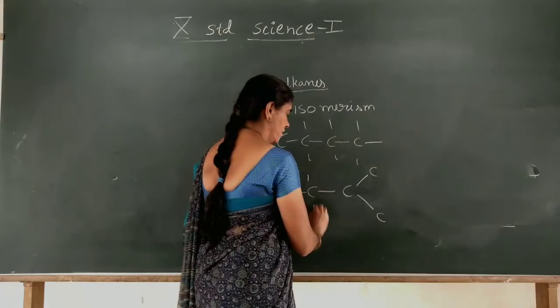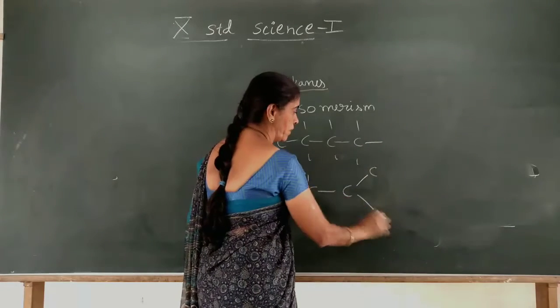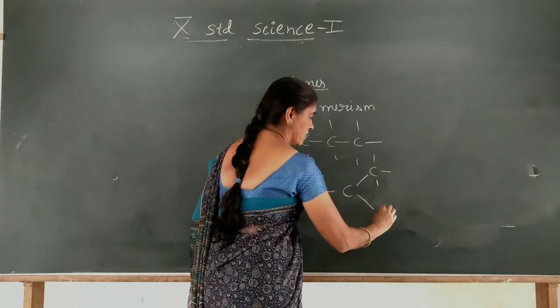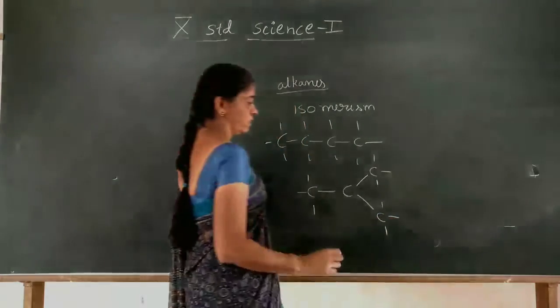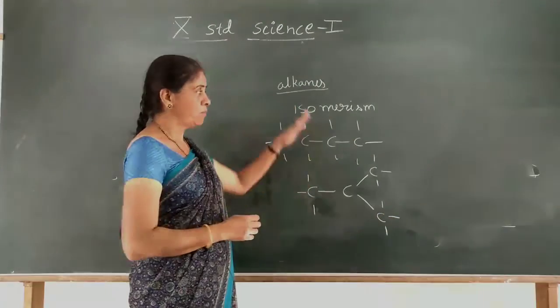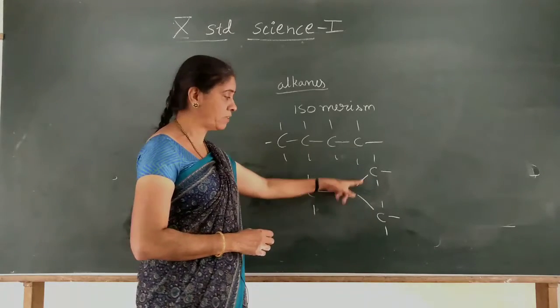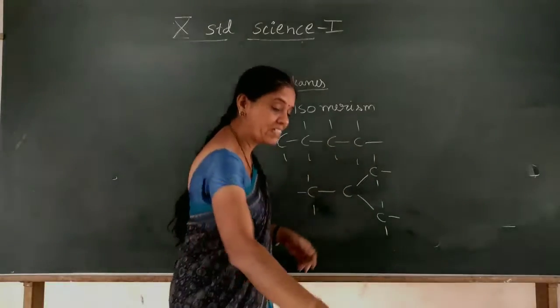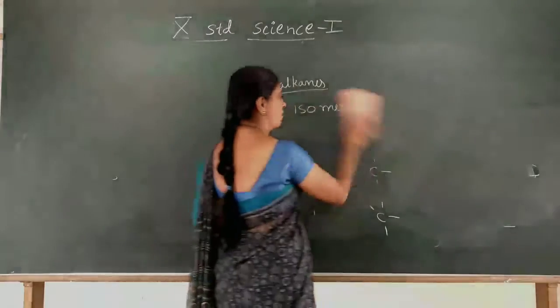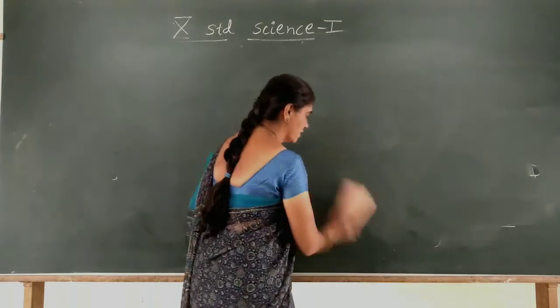Here, see, instead of a straight chain, it forms branches like this. So this is also butane because it has 4 carbon atoms, but the branching takes place. This property is called isomerism. This much we have studied in the last class.